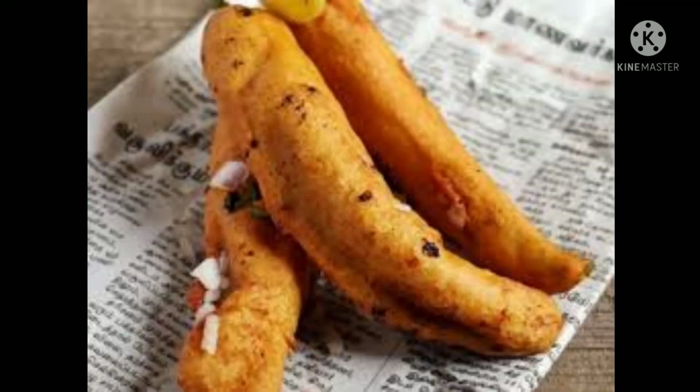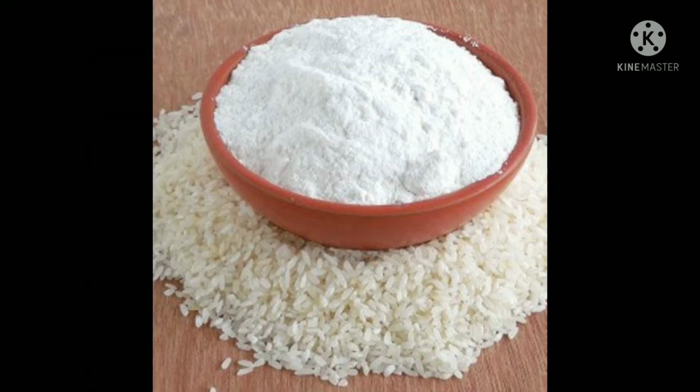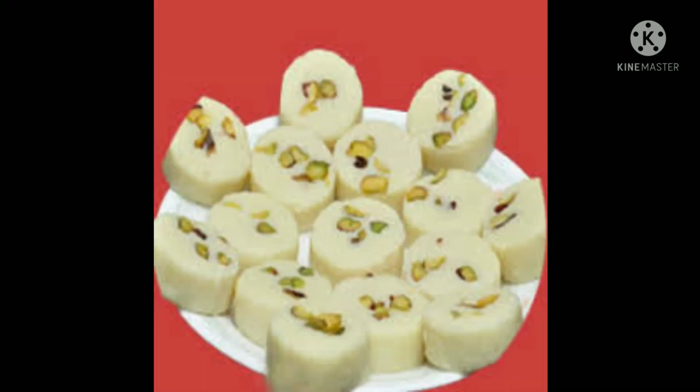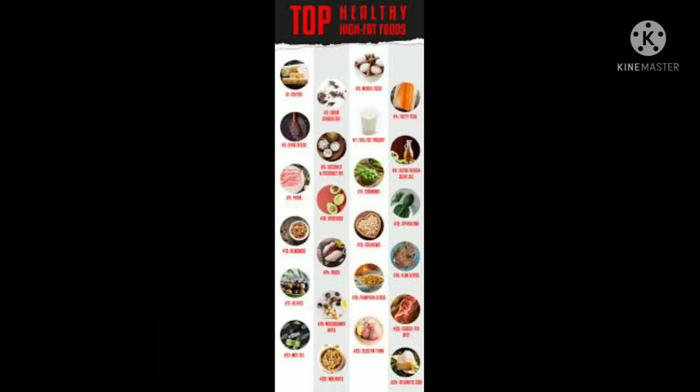Vada or bhaji, fat present. Rice flour, fat absent. Palakova, fat present. Make a list of food items that are rich in fats.